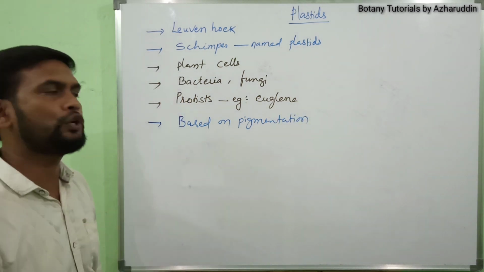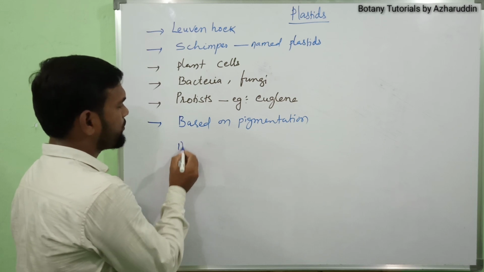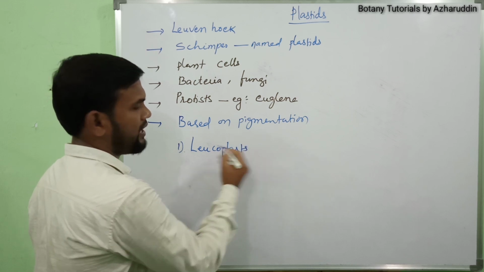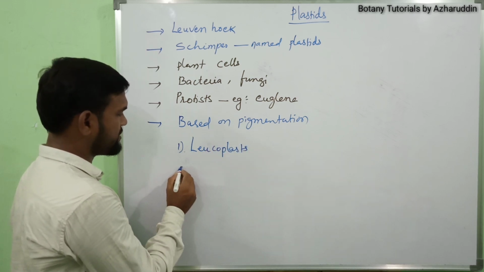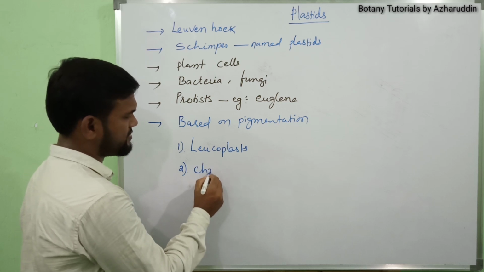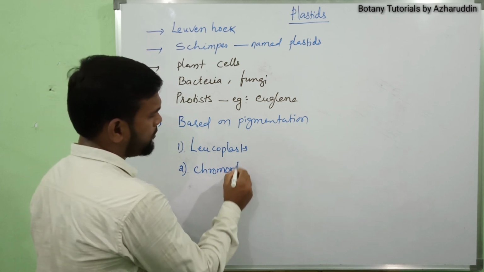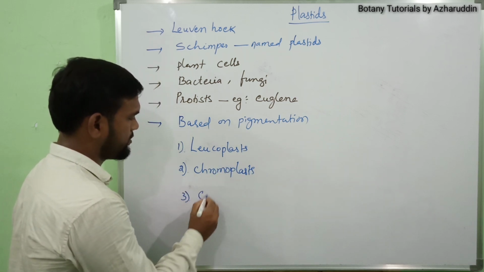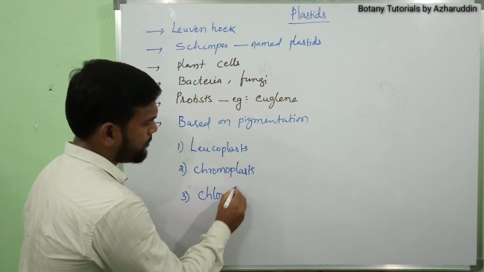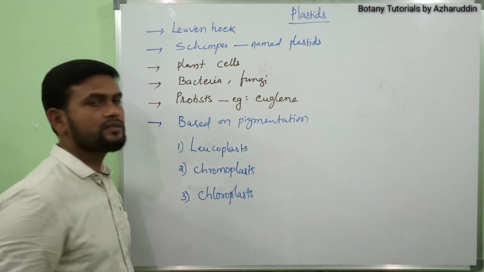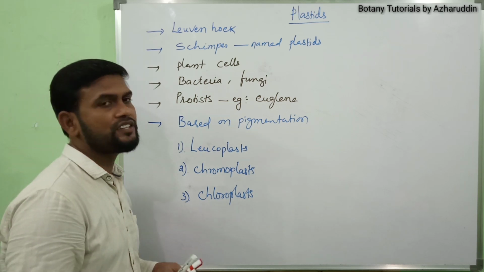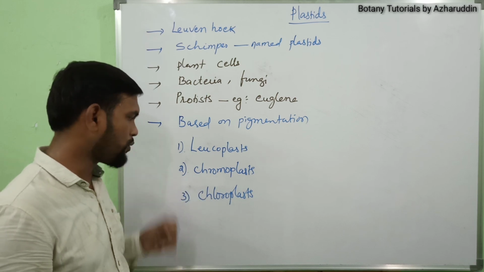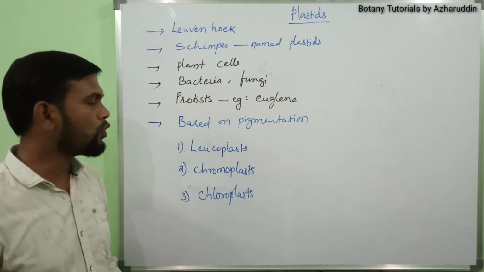Number one, leucoplasts, the second type, chromoplasts, and the third type, chloroplasts. These are the three main categories of plastids.